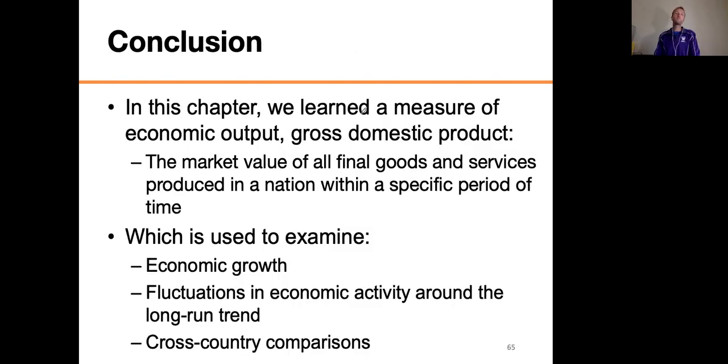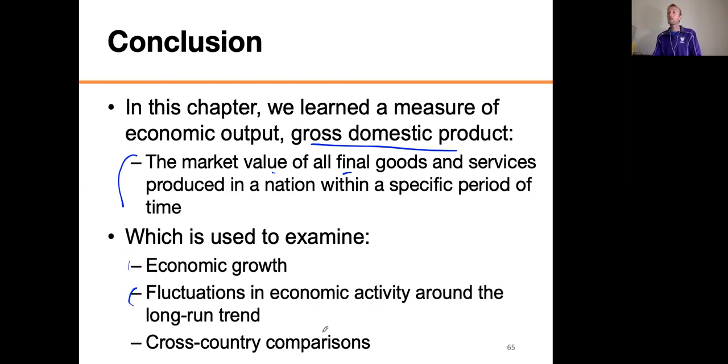So in conclusion, in this chapter, we learned a measure of economic output called GDP. That's the market value of all final goods and services produced in a nation within a specific period of time. Remember that, right? Remember, it's the market value, and it's final goods and services. And we use it to examine economic growth, right? We can look at change in the real GDP, and now you know how to calculate that using the percent change formula. We can use fluctuations in economic activity around the long-term trend. We call those business cycles.